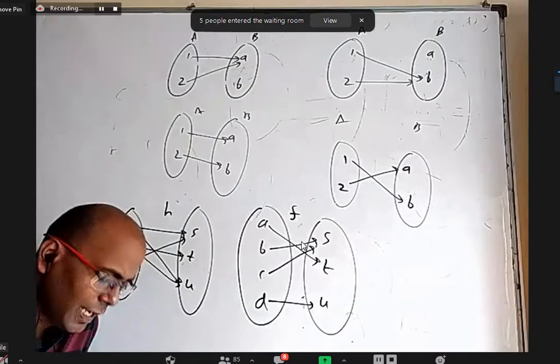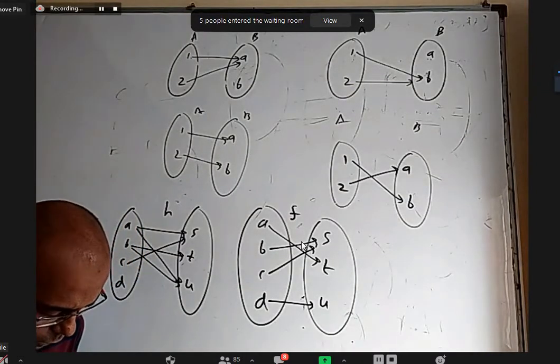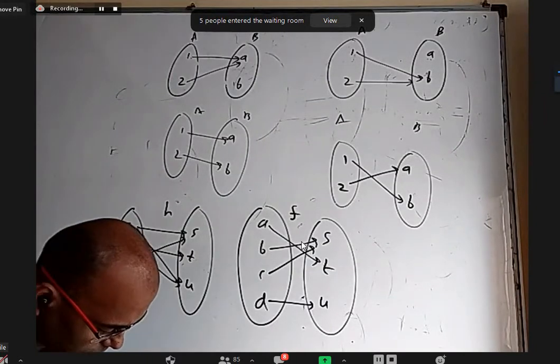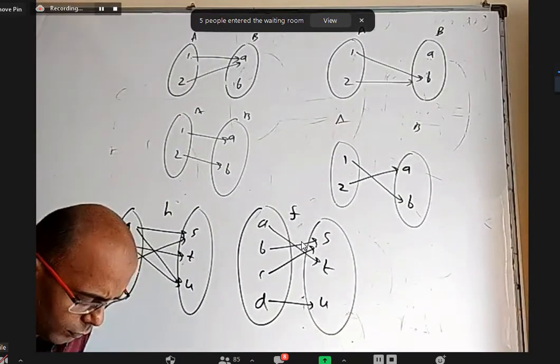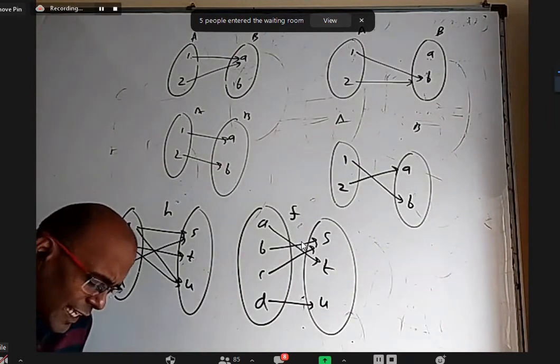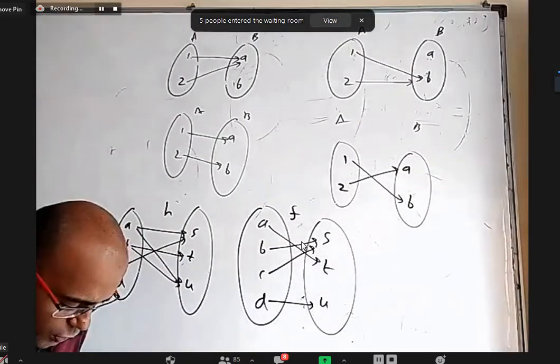Okay, third one. Third question, set A has 3 elements 1, 2, 3 and set B has 4 elements 1, 2, 3, 4. Which of the following relations is not a function from set A to set B? Option A, is it a function? Yes, sir. 1 is used only once, 2 is used only once, 3 is used only once. In set B, some elements are not used, that is not an issue at all for us. So option A is a function.